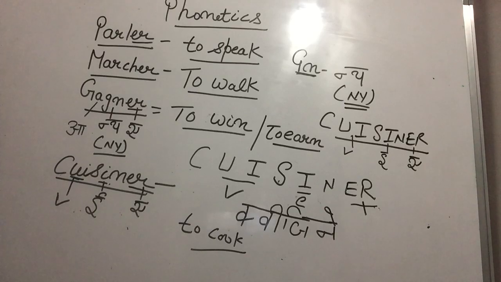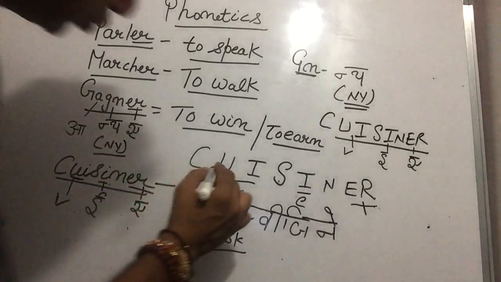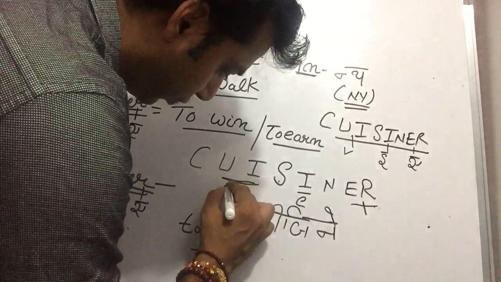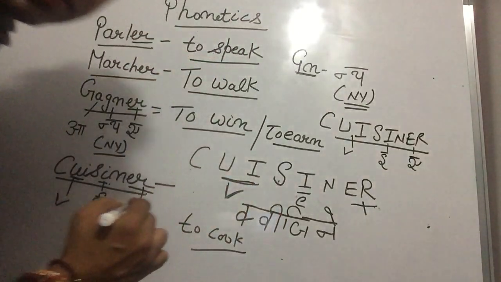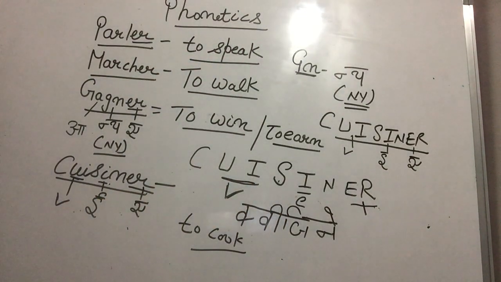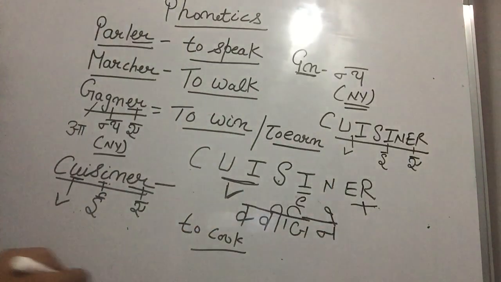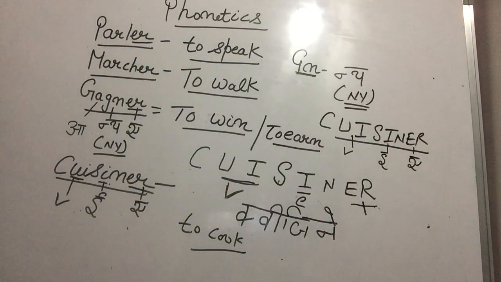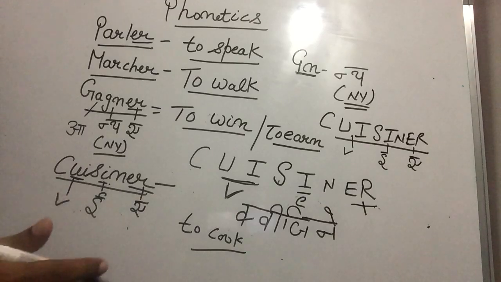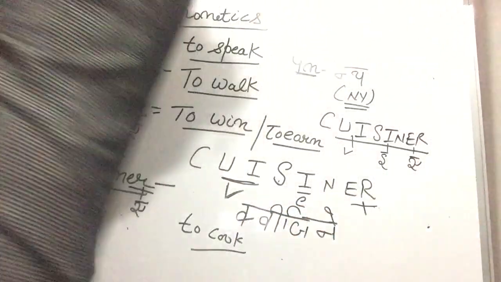U and I mean V. Yes, UI sound is V, Paji. UI sound is V. I sound E. Exactly, Paji. I sound is E, and ER sounds A. Very good. ER sound is A.